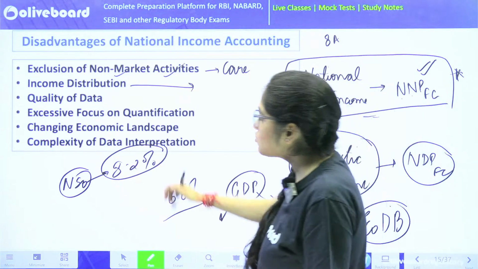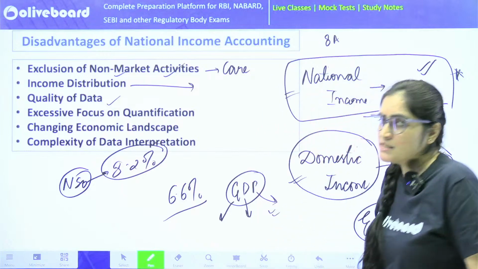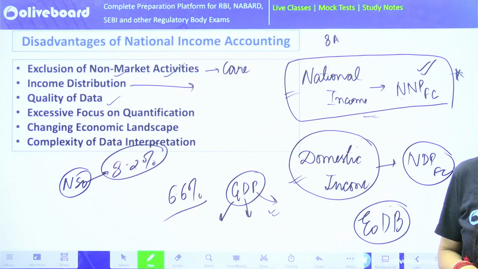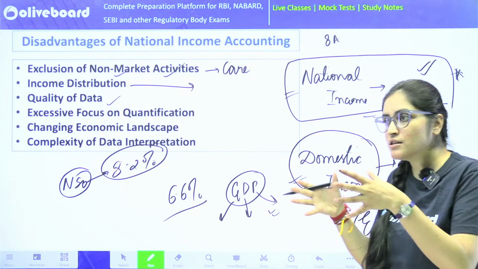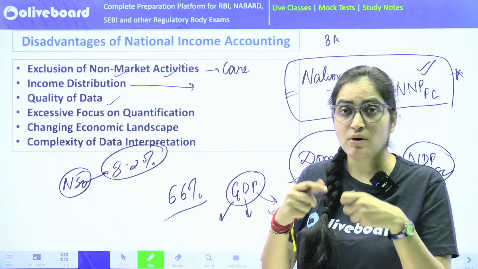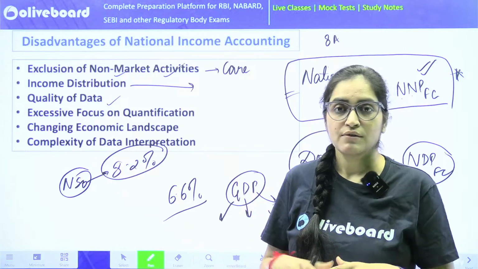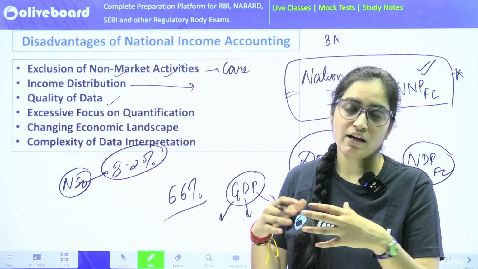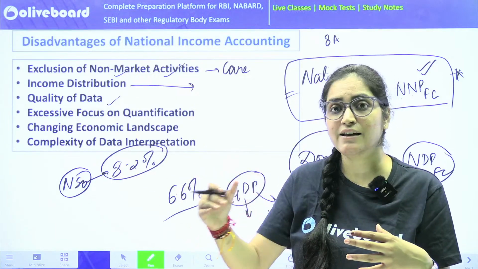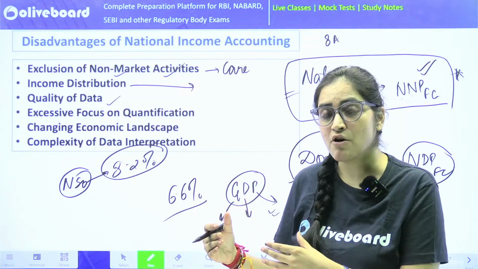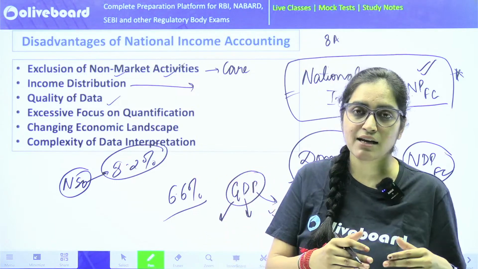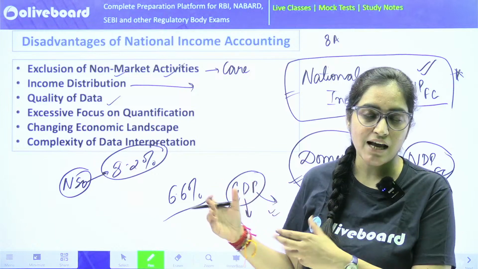The other thing is quality of the data. See, how is the data being collected? It can be that a smaller pool of data is being collected. Whatever data is there in the eyes of the government may not be true. The other thing is that the Indian economy is informal, highly informal. If your economy is informal, calculating exact data is sometimes a very tricky task.